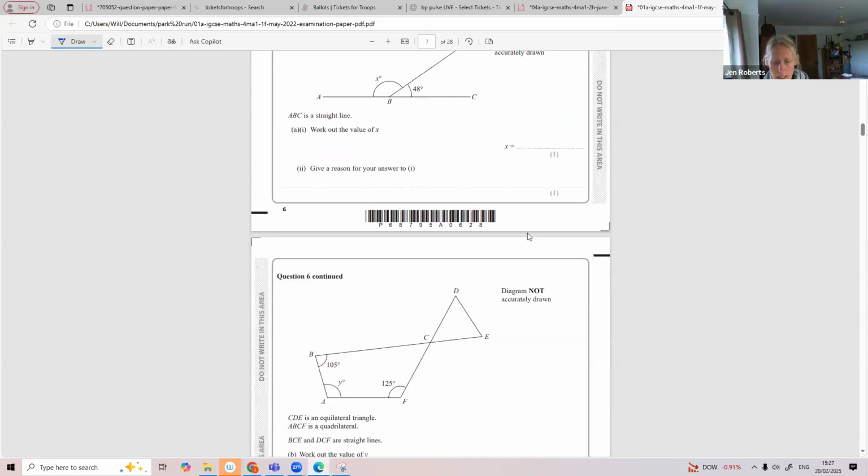Work out the value of x. Angles on a straight line add up to 180. 180 take away 48 is 132. Reason: angles on a straight line add to 180.